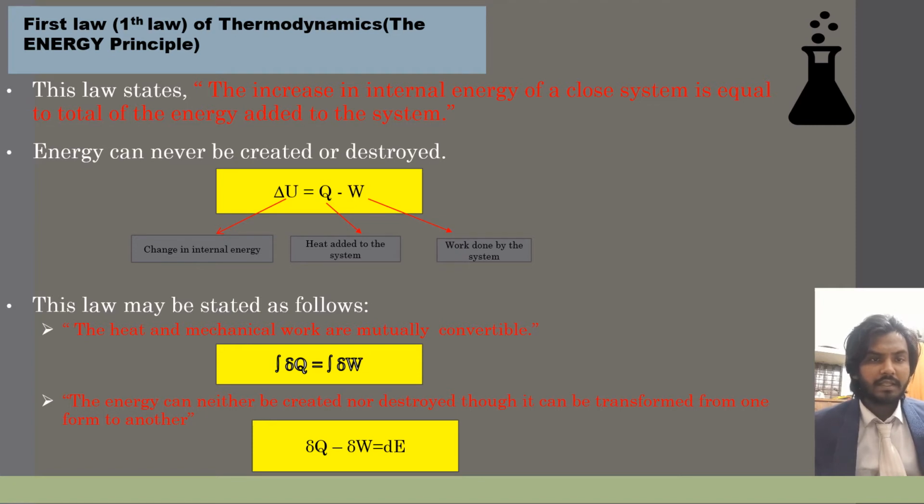The law may be stated as follows: heat and mechanical work are mutually convertible. Energy can neither be created nor destroyed, though it can be transferred from one form to another. So energy cannot be destroyed. It is converted to heat energy, sound energy, and other forms.